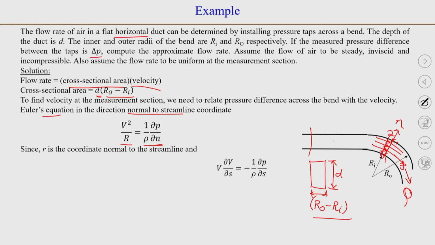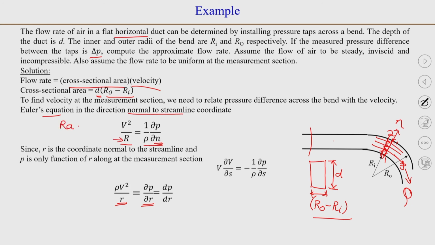So, you can write this in terms of that dou P by dou N. In place of N, you can write R, because that is the radius that you are considering, and rho V squared by R. So, at any point in the streamline, you will have this as R. So, this is the radius of curvature, and it will vary depending on where the streamline is located.